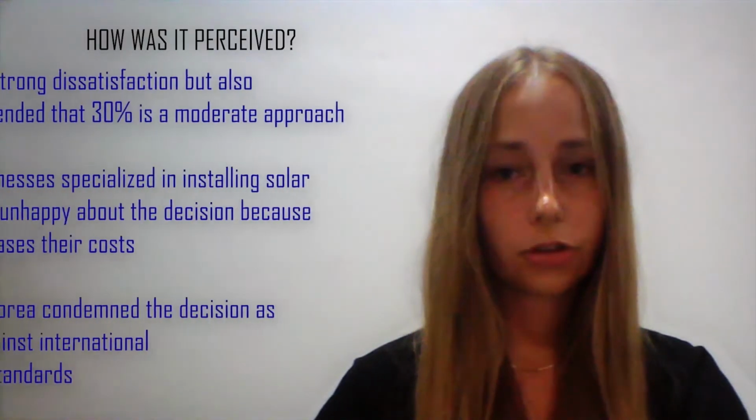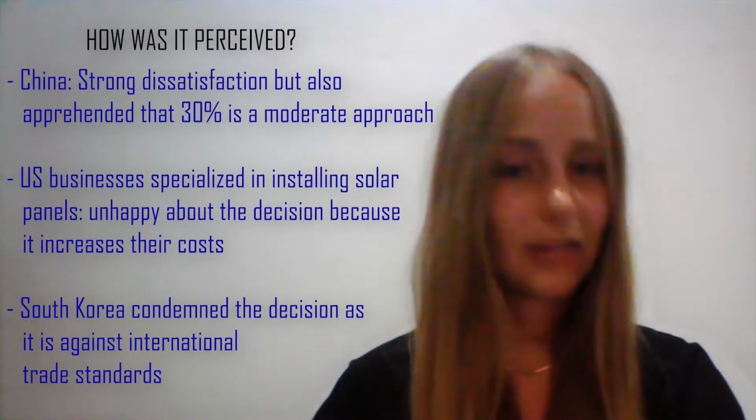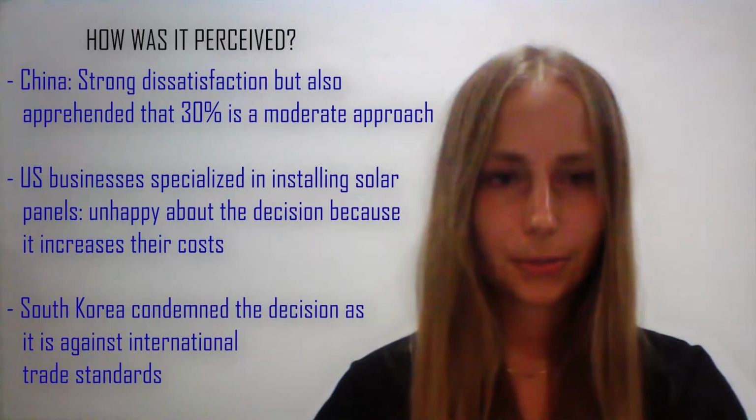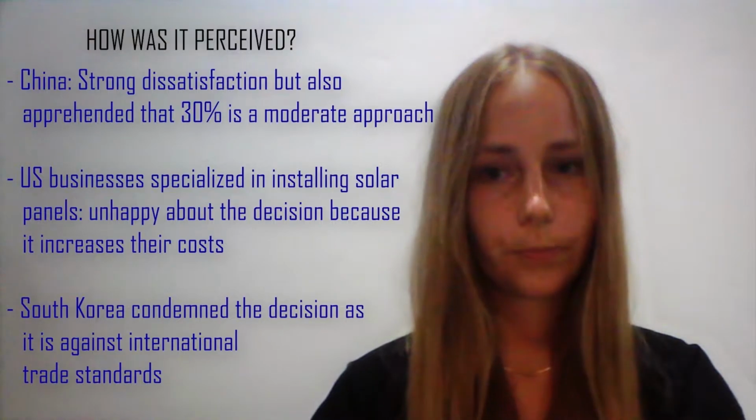So how were the US measures perceived by different groups? China itself showed strong dissatisfaction, understandably, but they also apprehended that the level of 30% is still quite a moderate approach.